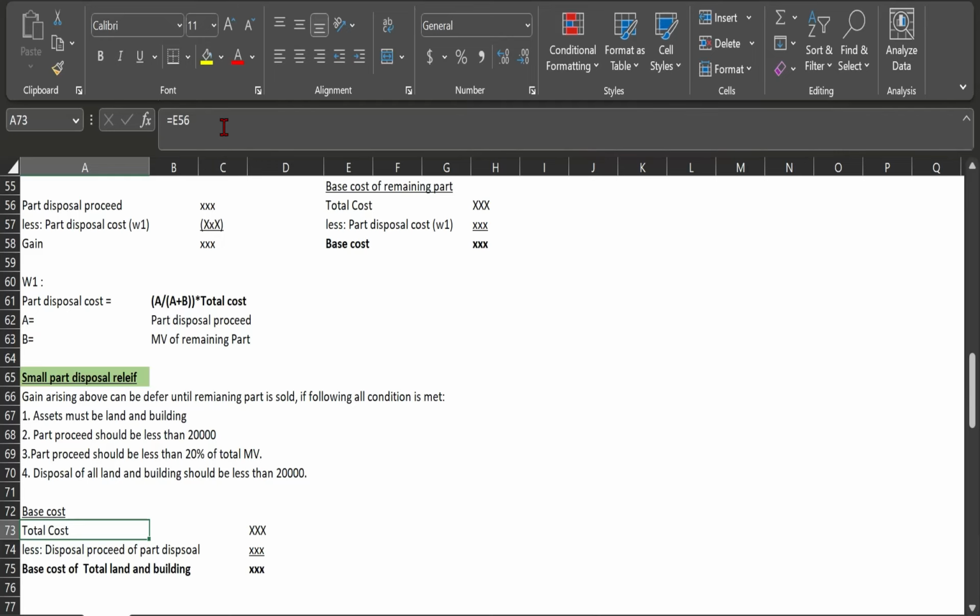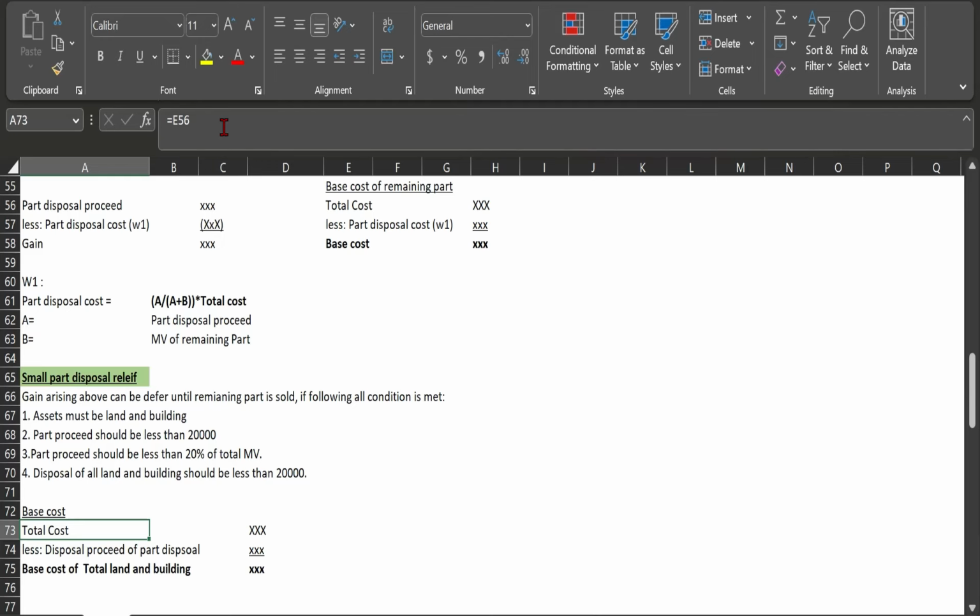If you have already consumed your annual exemption amount of 6,000, or you are not a basic rate taxpayer, or earlier gains have consumed your basic rate band, or you know that in the future the Finance Act will reduce the capital gains tax rate, or certain laws will be available in the future to offset this gain, in that case you will decide to take this small part disposal relief.